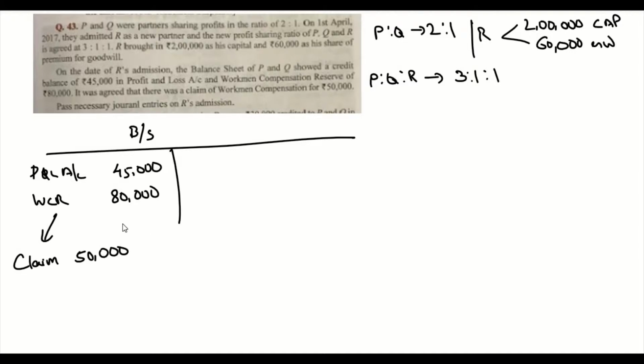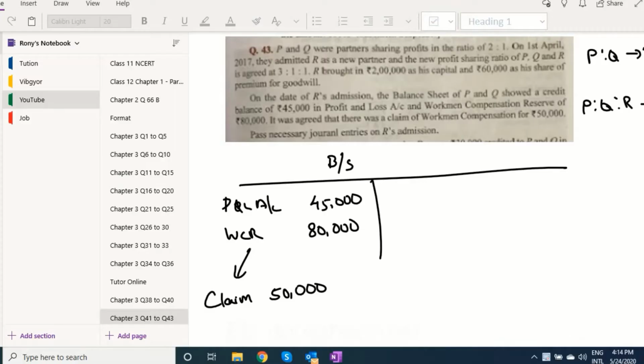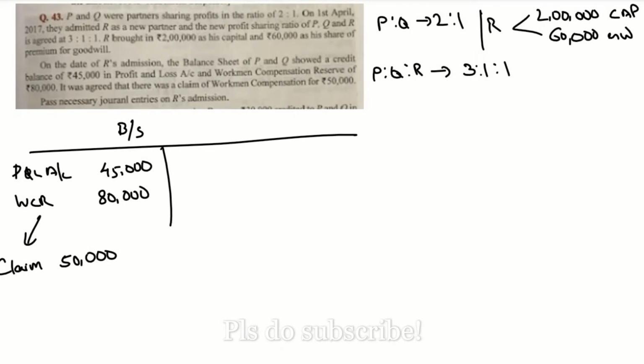Now we need to pass journal entries. First, because R is bringing 2 lakh rupees as capital and 60,000 as goodwill, first we need to find the sacrifice or the gain ratio here. Okay, so let's find that. Sacrifice or gain ratio.